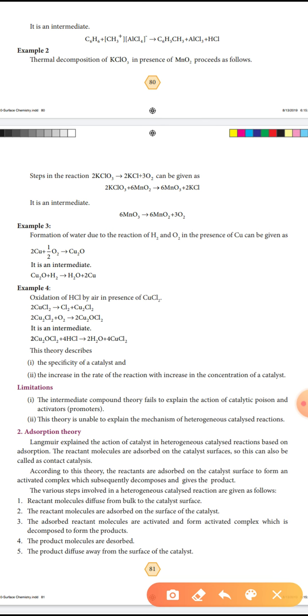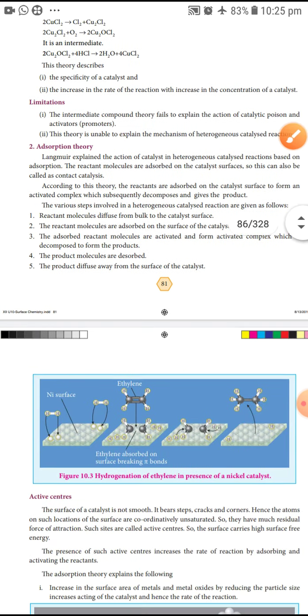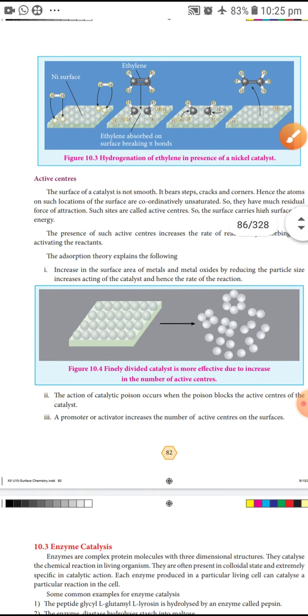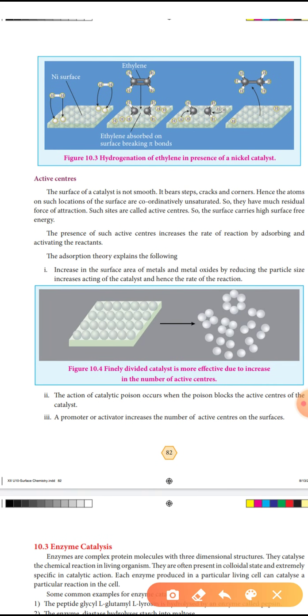Next, let us learn about active centers. The surface of a catalyst is not smooth. It bears steps, cracks, or corners.